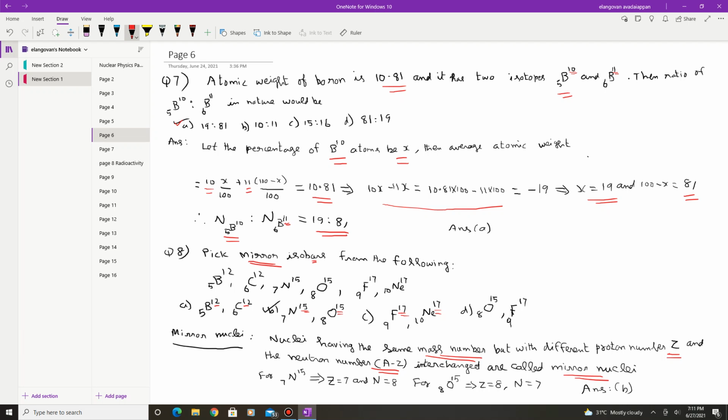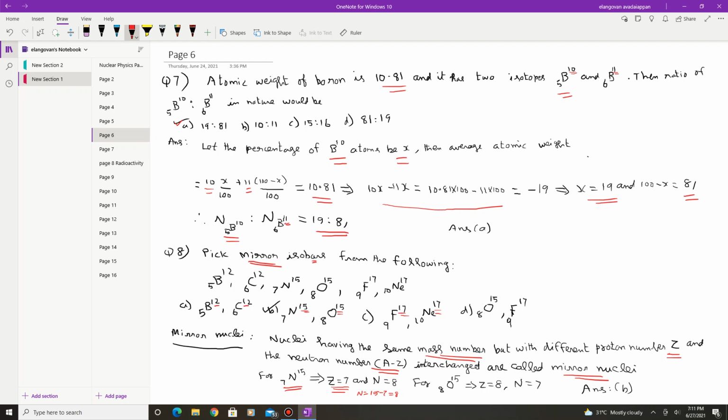So if you take nitrogen, Z number 7, A number 15, what is the neutron number? Neutron number is equal to A minus Z. A is equal to 15, so 15 minus 7 is equal to 8. So if Z number is 7, neutron number is 8.